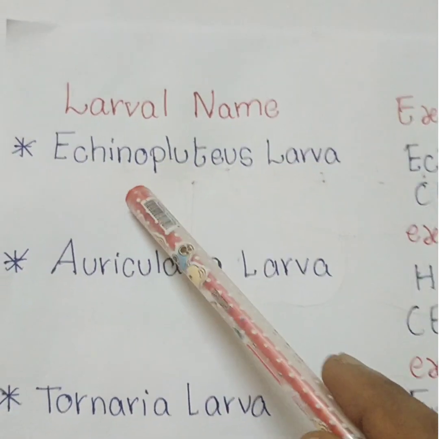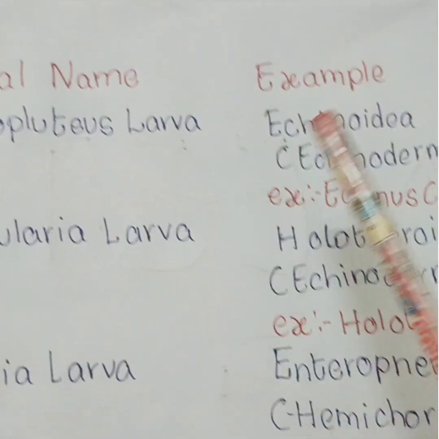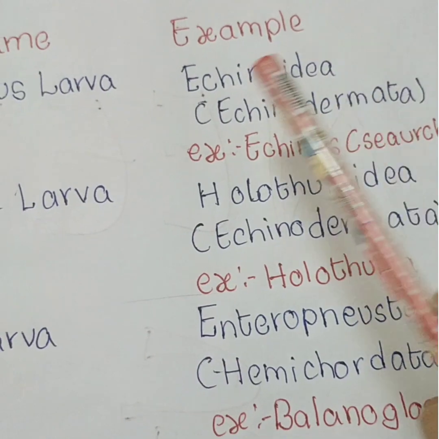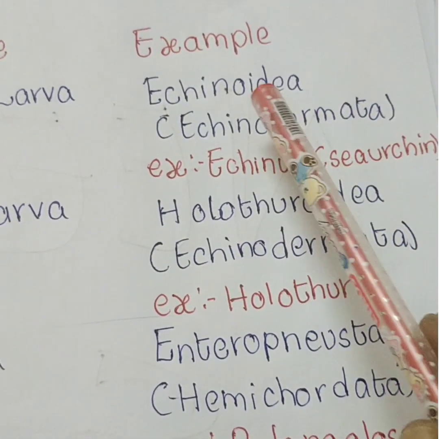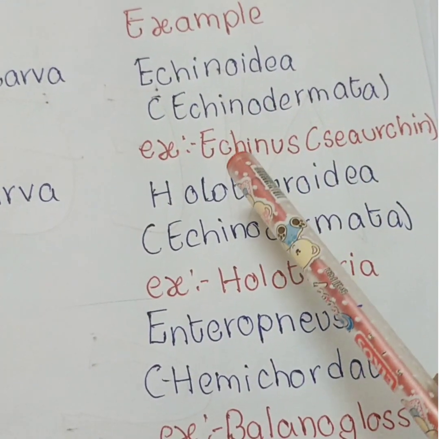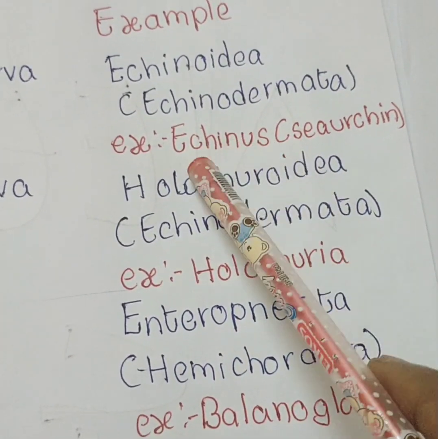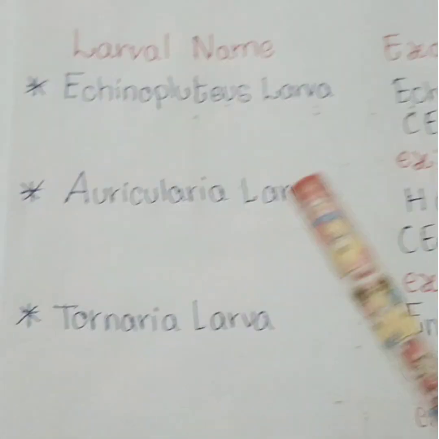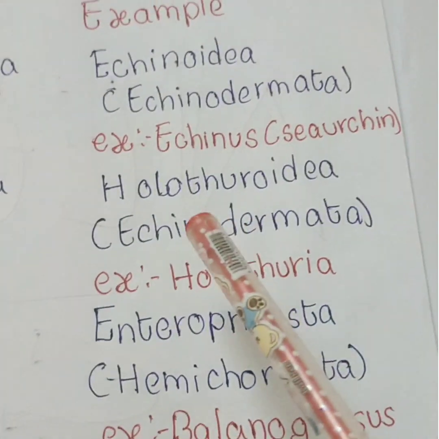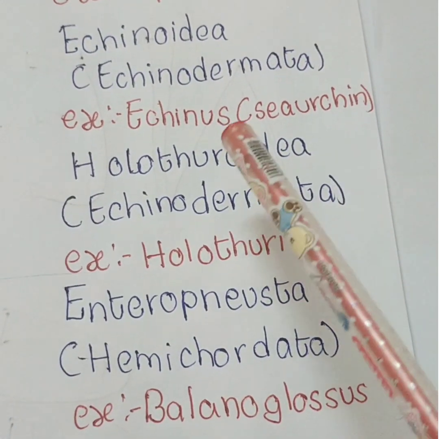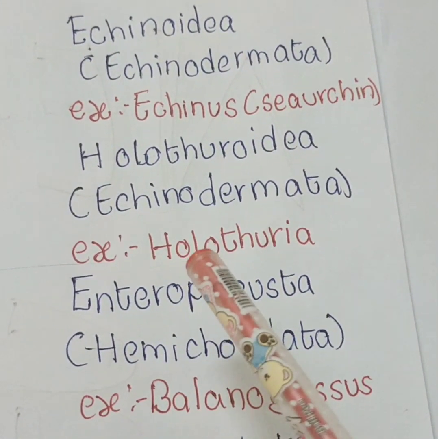Okay, next one, Echinopluteus larva. It belongs to Echinoidea. The class Echinoidea belongs to Echinodermata. Examples of Echinoidea: Echinus, the common name of Echinus, sea urchin. Next one, Auricularia larva. It belongs to Holothuroidea. The example of Holothuroidea: Holothuria, common name sea cucumber.